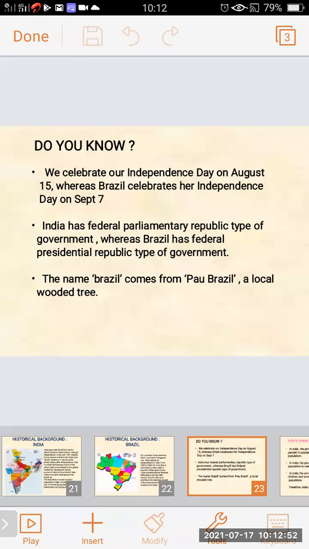India has a federal parliamentary republic type of government, whereas Brazil has a federal presidential republic type of government.